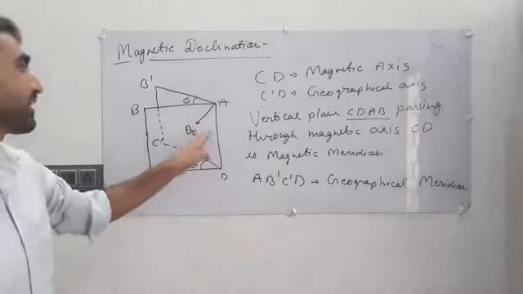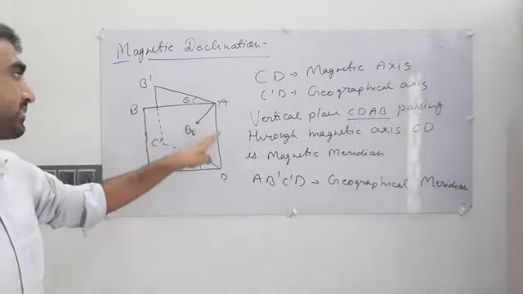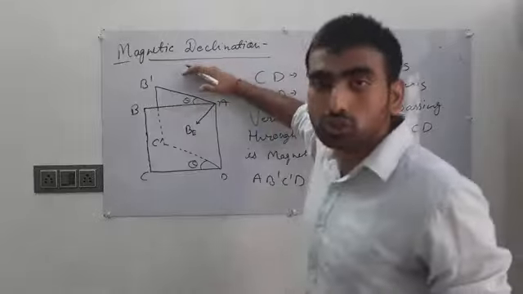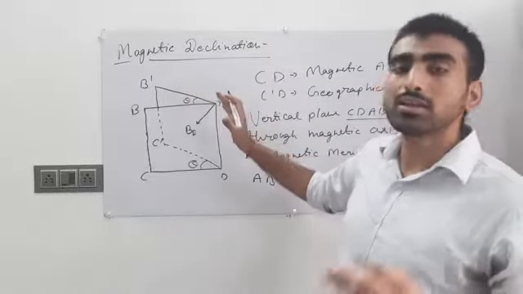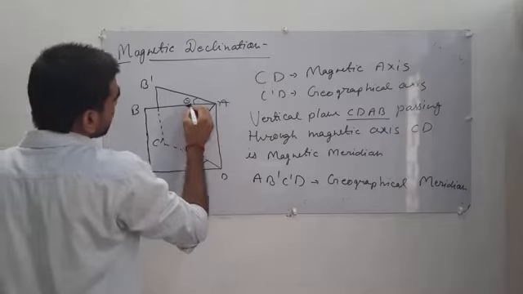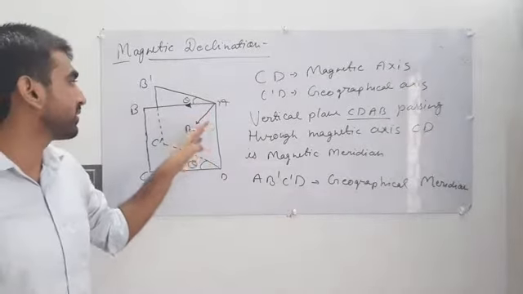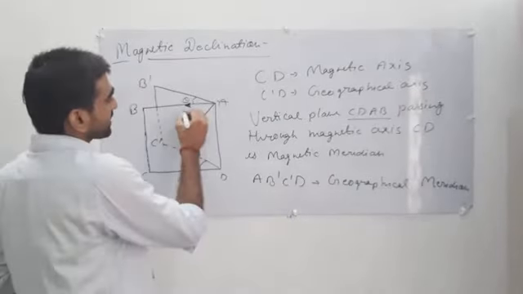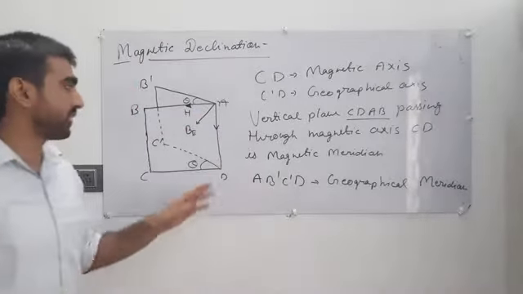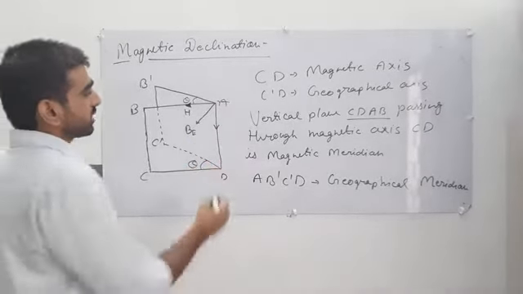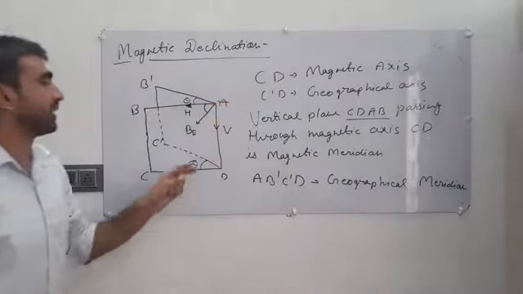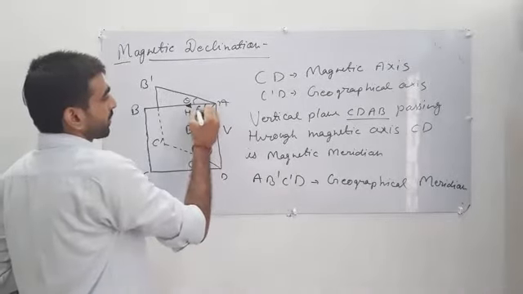Because this magnetic field makes an angle with these meridians, the Earth's magnetic field has two components: one along the horizontal line, denoted as H, and a second along the vertical line, denoted as capital V. The angle between the horizontal component and the net magnetic field of Earth is denoted by delta.